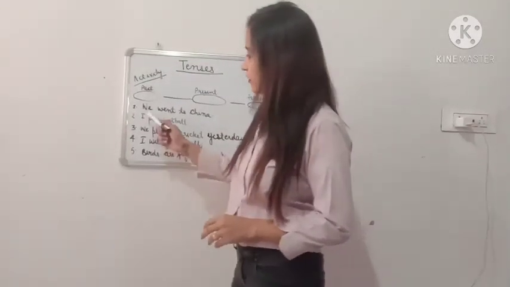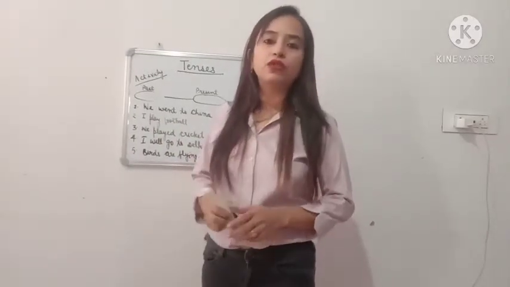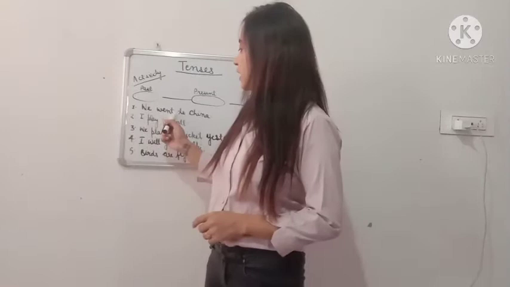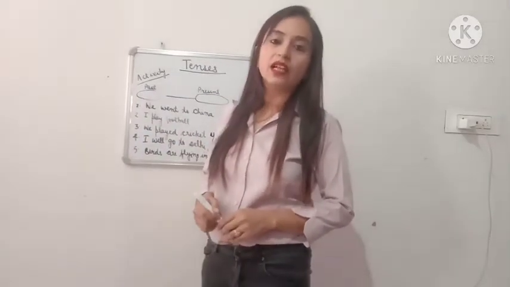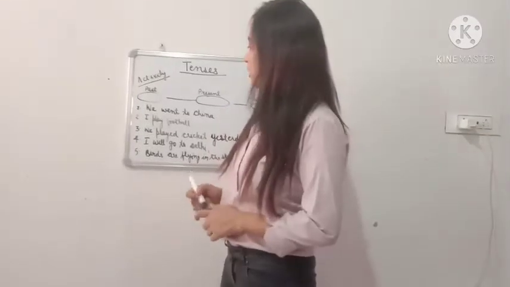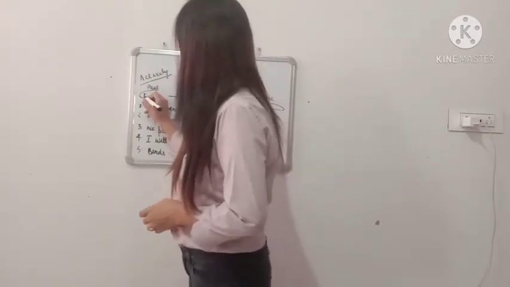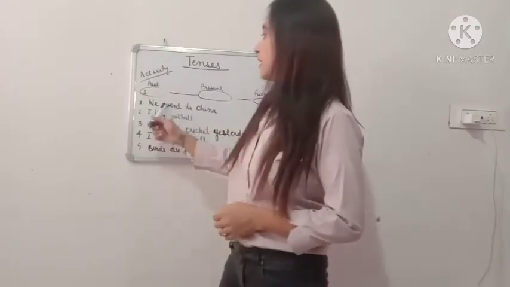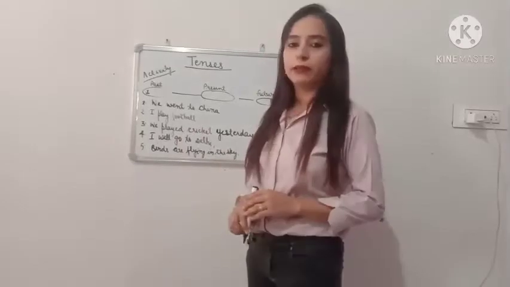So let us see the first sentence. We went to China. So the action here is went. We went, that means the action has been done earlier. So this sentence is of past. So number 1 sentence comes under the column of past. I play football.